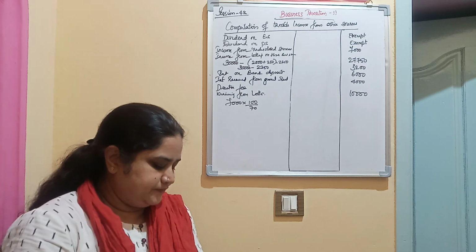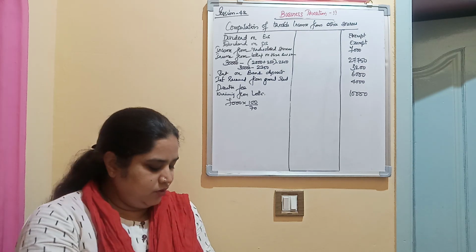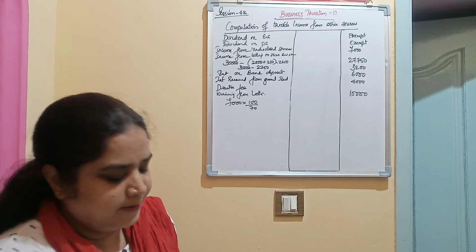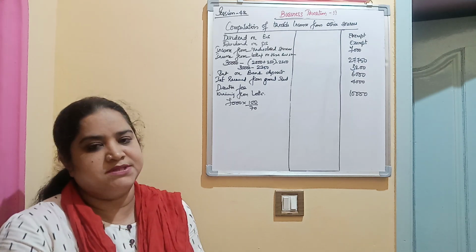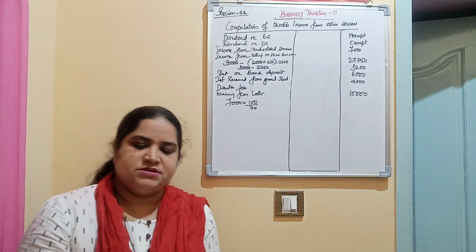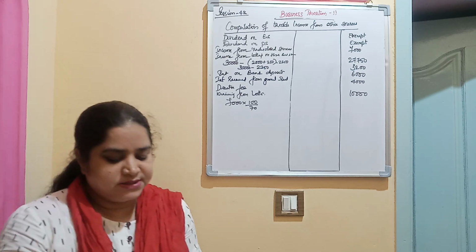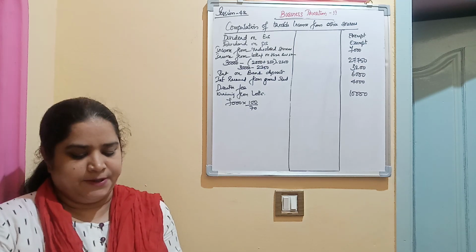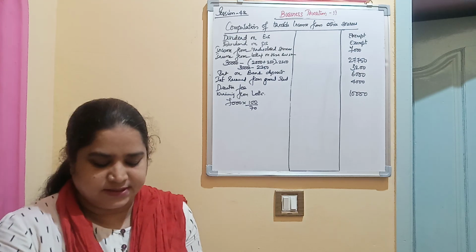Then you have gifts received. Let me read out the gifts received. Received rupees 80,000 as a gift from his friend Mr. Keshav. Any gift received from friends is fully taxable. Received rupees 1 lakh as a gift from his elder brother, exempted. Received rupees 1,40,000 as a gift on his marriage, exempted.